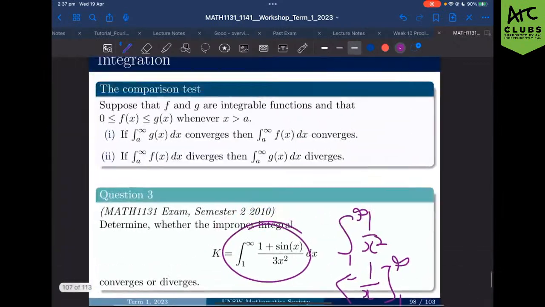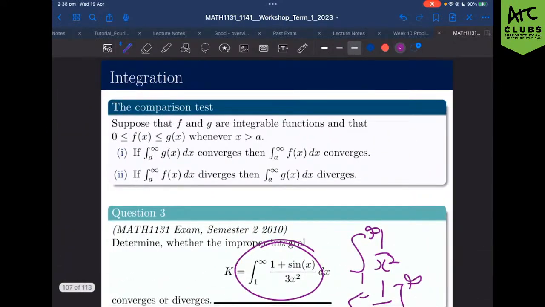Cool. Okay, so using that, we now know that f of x is less than something that does converge, and therefore, it's sort of like, imagine that you're in a line of traffic, right?